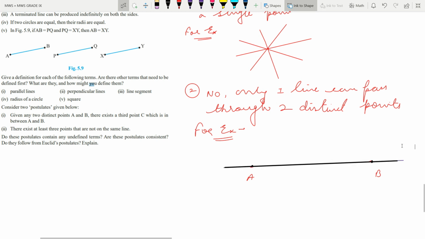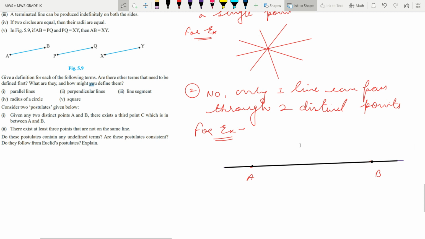See, the other line which is able to pass through these 2 points is lying on the previous line. The previous blue line that I have made and this black line that I have made coincide with one another.